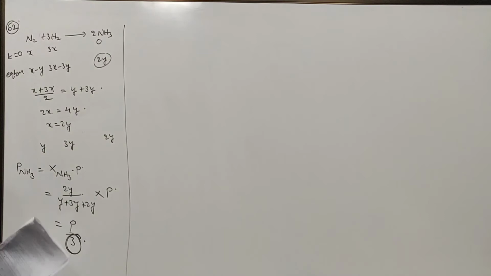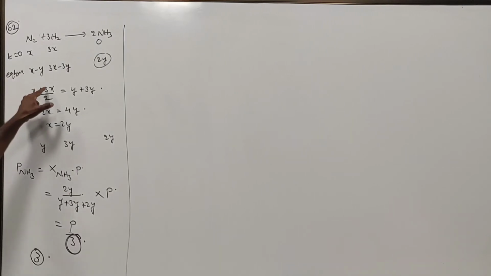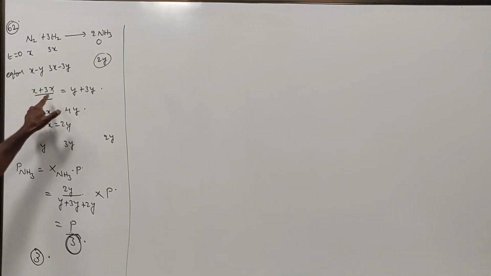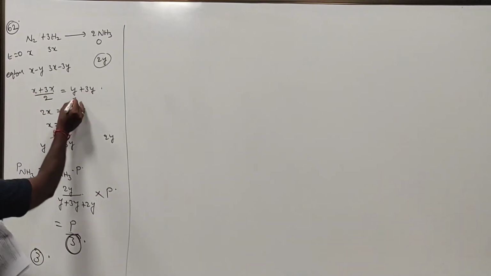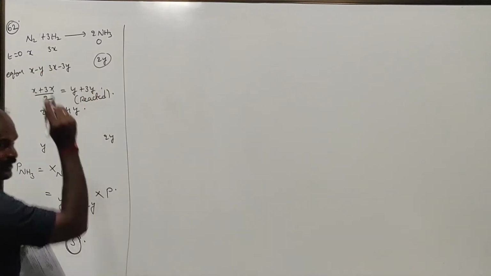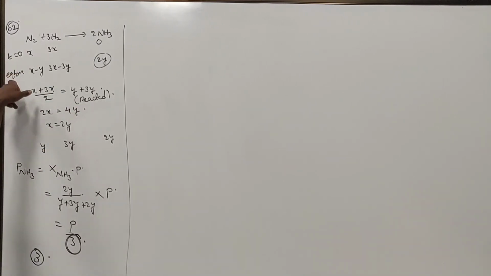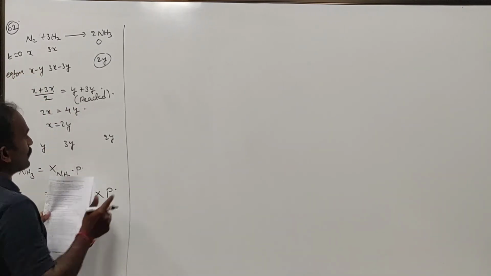So the only point you have to note is this one. Out of the initial, 50% is reacted. Initial is 4x. 4x divided by 2 is equal to y plus 3y, because this is reacted. 50% of it is reacted. Therefore, reacted is equal to 50% of the original content. On that basis, we solve this one.